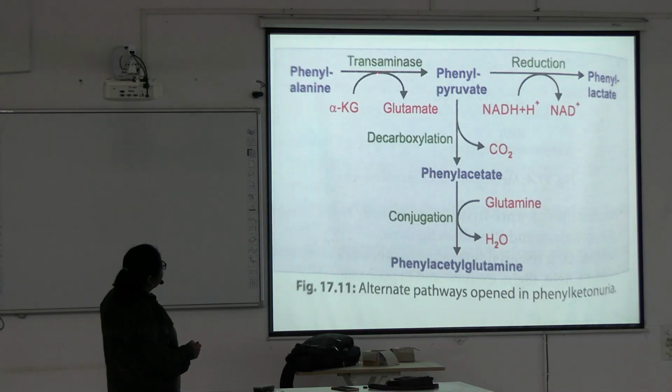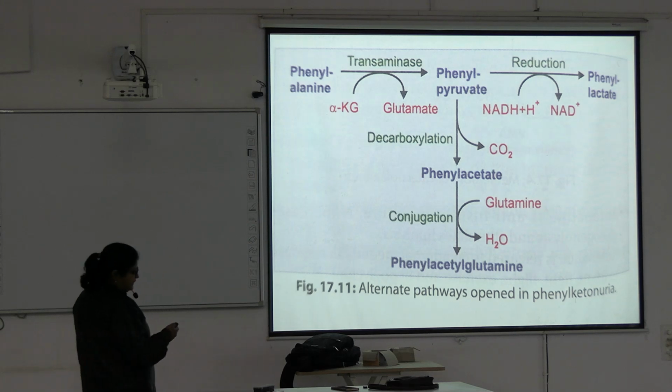Phenylalanine, by a transamination reaction, transaminase, produces phenyl pyruvate. This after reduction is converted to phenyl lactate. Phenyl pyruvate by decarboxylation, meaning CO2 is released, gives phenyl acetate. By conjugation, it gives phenyl acetyl glutamine. Glutamine is required for phenyl acetyl glutamine. You have to remember phenyl pyruvate, phenyl lactate, phenyl acetate. These are released in urine.